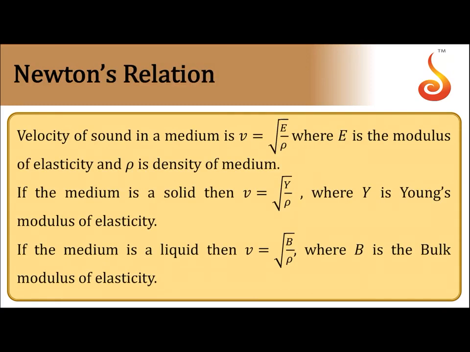Now the velocity of sound in a medium is given by v is equal to root of E by rho. This idea was deduced from dimensional analysis by Newton, so it is called Newton's formula, where E is the modulus of elasticity of the medium and rho is the density of the medium. If the medium is solid, velocity is root of Y by rho, where Y is Young's modulus. If it is liquid, it is root of B by rho, that is bulk modulus. The same will be the case with gases also; it will be bulk modulus.